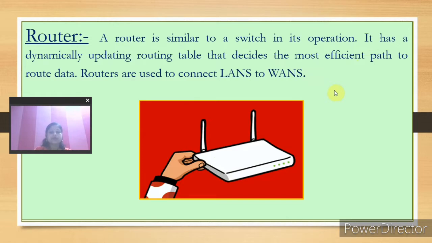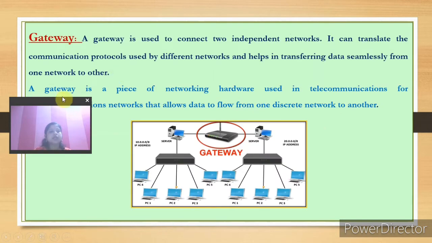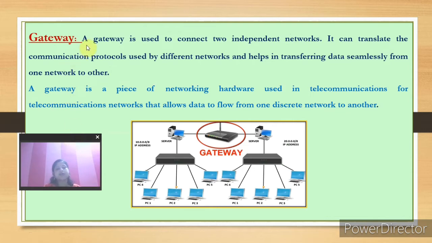Okay, the next device is your gateway. Gateway is one type of device. A gateway is used to connect two independent networks. It can translate the communication protocols used by different networks and helps in transferring data seamlessly from one network to another. That means you can tell this is one device which is used to connect two networks.